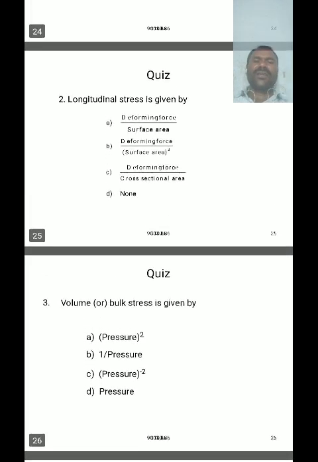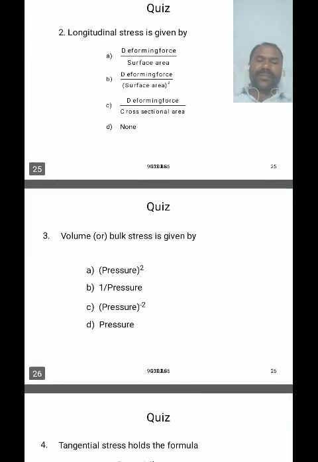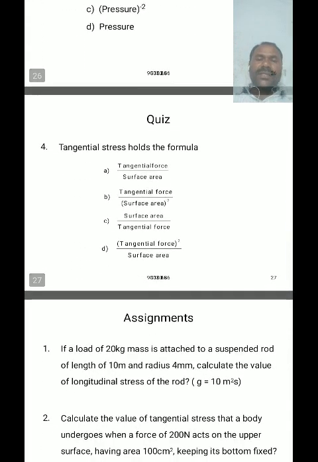The physical quantity that is inversely proportional to the volume is called pressure. And tangential stress is tangential force by surface area. So A is the correct option.